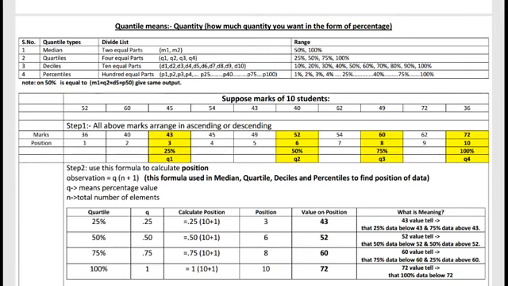Hello students, good morning. Today I am discussing a new topic of our chapter 1, data frame: quantile. Quantile means quantity. So we can find the position of a data in a given list according to percentage.